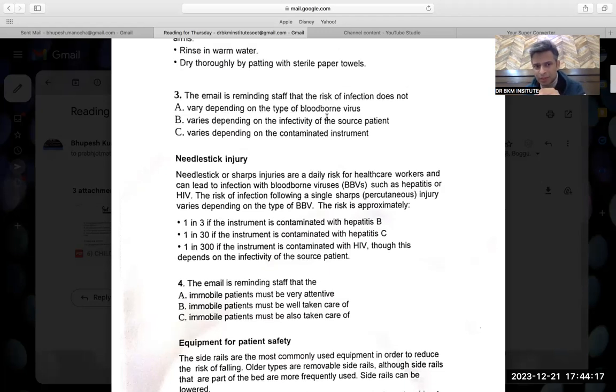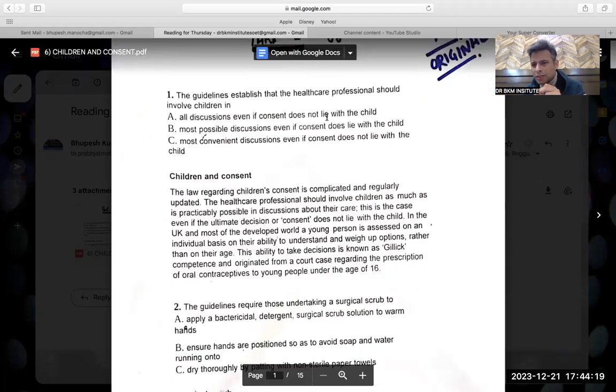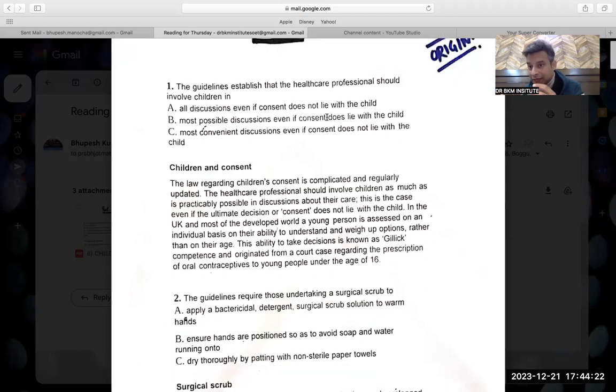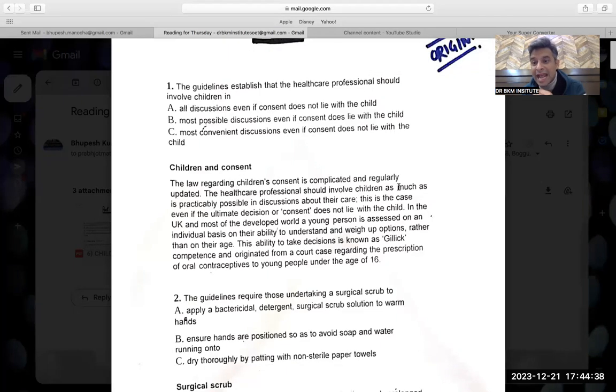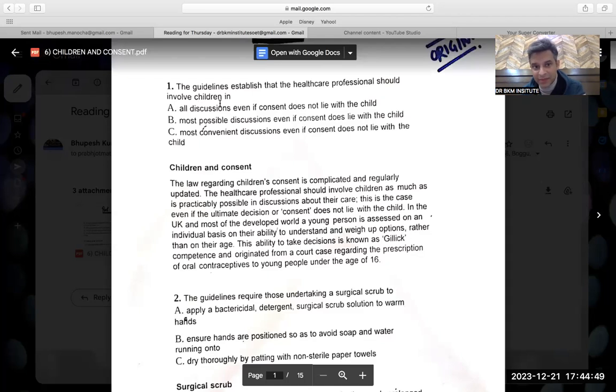This question was a very smart question. The first question we did, that is what I was teaching: in OET it is not the reading that is difficult, sometimes we are not careful. So I have always told you that words like "all" should be 90% eliminated. So in this they said that the healthcare professional should involve children as much as is possible. That means they cannot include children in all the conversations. They can include the children as much as, meaning the maximum, it is possible. So "in all the discussions", eliminated.